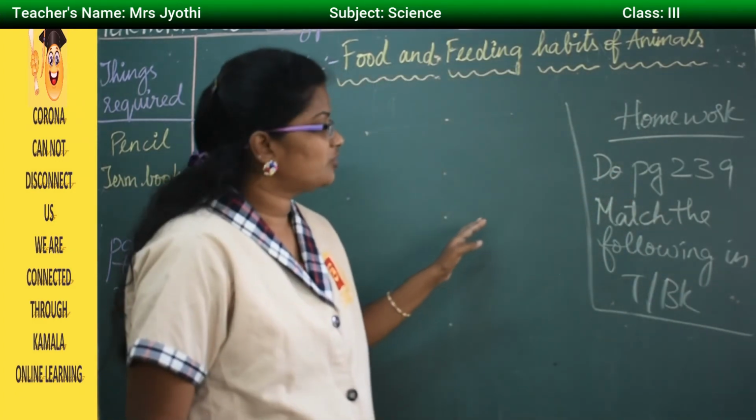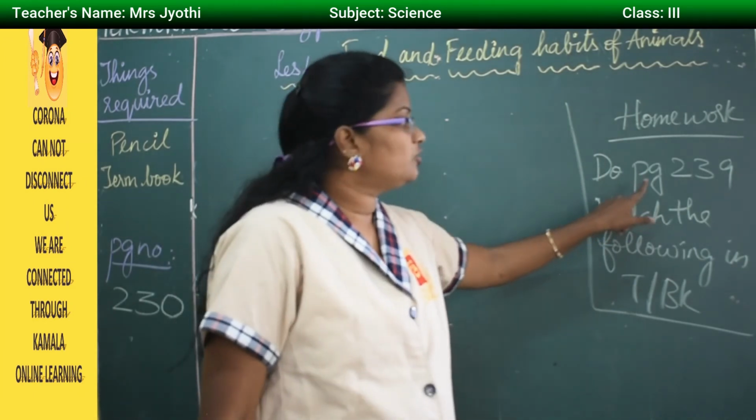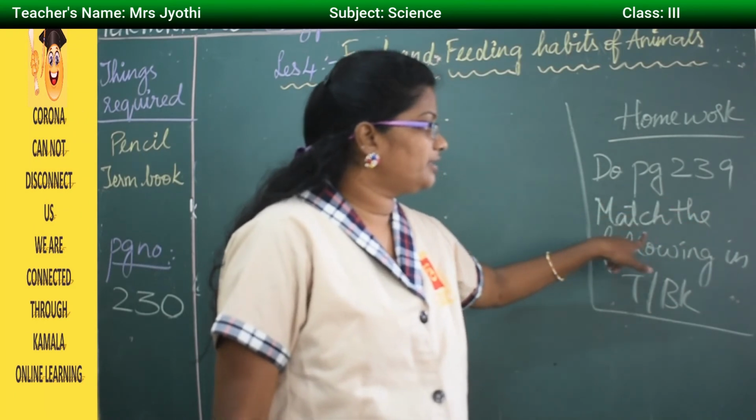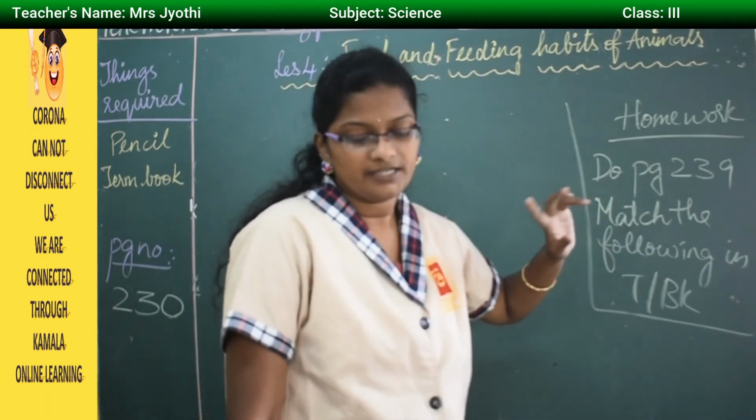Is it clear what I wrote on the board? On page number 239, match the following in the textbook.